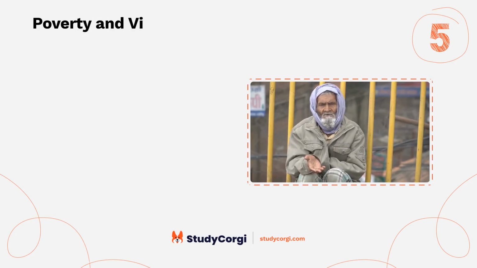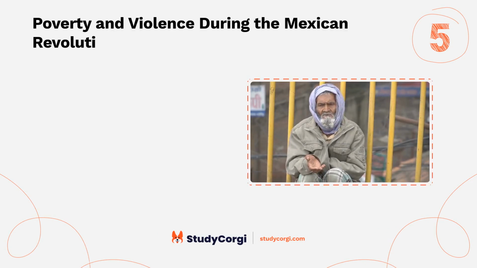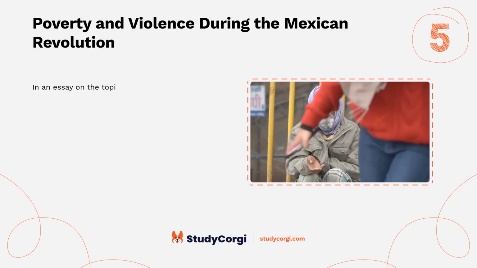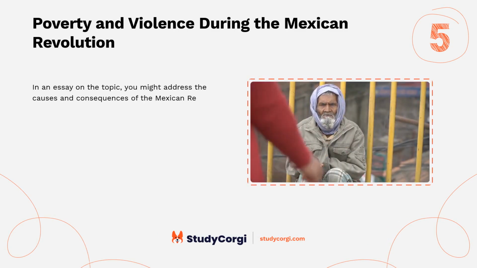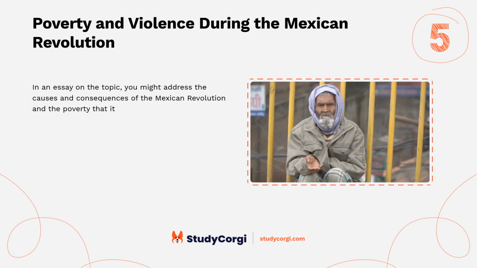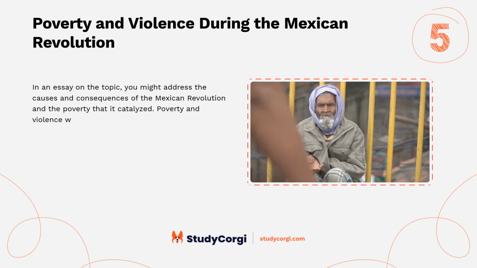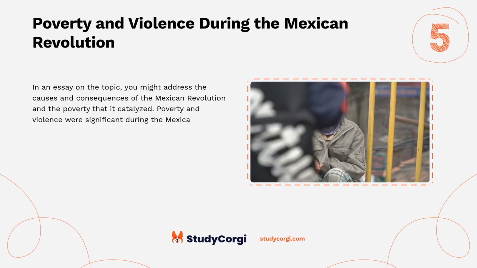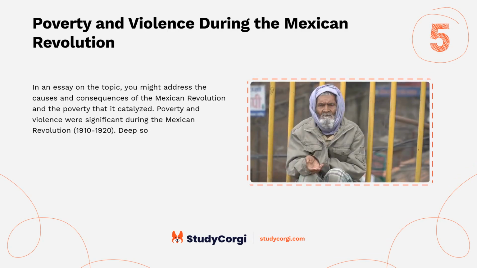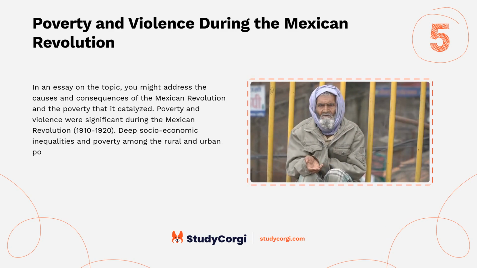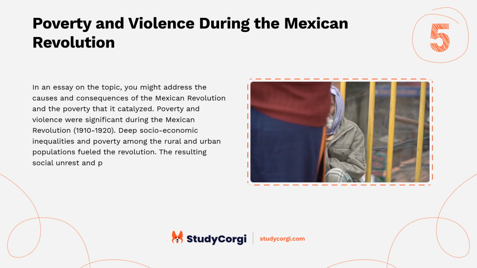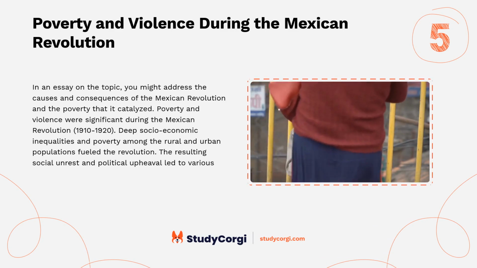Poverty and violence during the Mexican Revolution. In an essay on the topic, you might address the causes and consequences of the Mexican Revolution and the poverty that it catalyzed. Poverty and violence were significant during the Mexican Revolution, 1910 to 1920. Deep socioeconomic inequalities and poverty among the rural and urban populations fueled the revolution. The resulting social unrest and political upheaval led to various forms of violence.